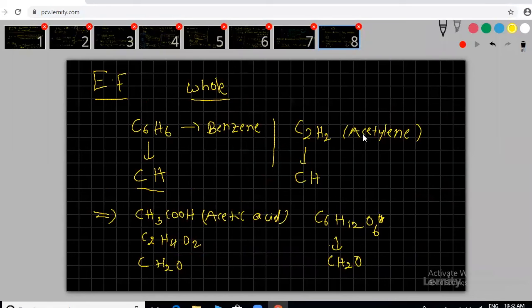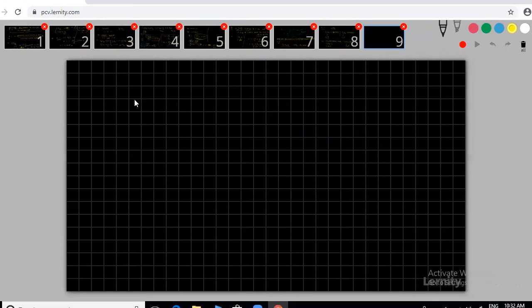Next. Relation between molecular formula and empirical formula. Next point. Relation between empirical formula and molecular formula.